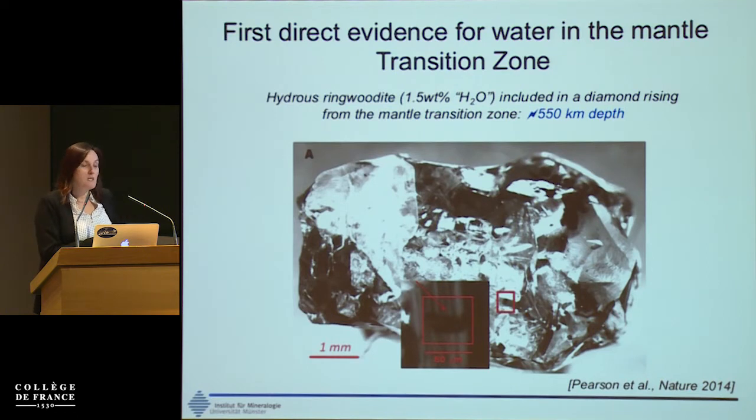close to subducting slabs. And there has been this year another discovery of another diamond showing inclusions of ice 7, so a high pressure phase of ice that could also show deep circulation of fluids.